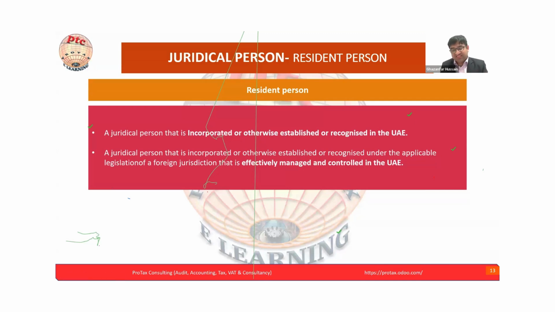The key management or the decision making of the company management is available in the UAE. If it's available in the UAE, that may fall under the place of effective management, and that may fall under the corporate tax. But we will discuss such things in detail later on. Juridical person that is incorporated or established under the legislation, and effectively managed and controlled in the UAE. Just now we were discussing this part.